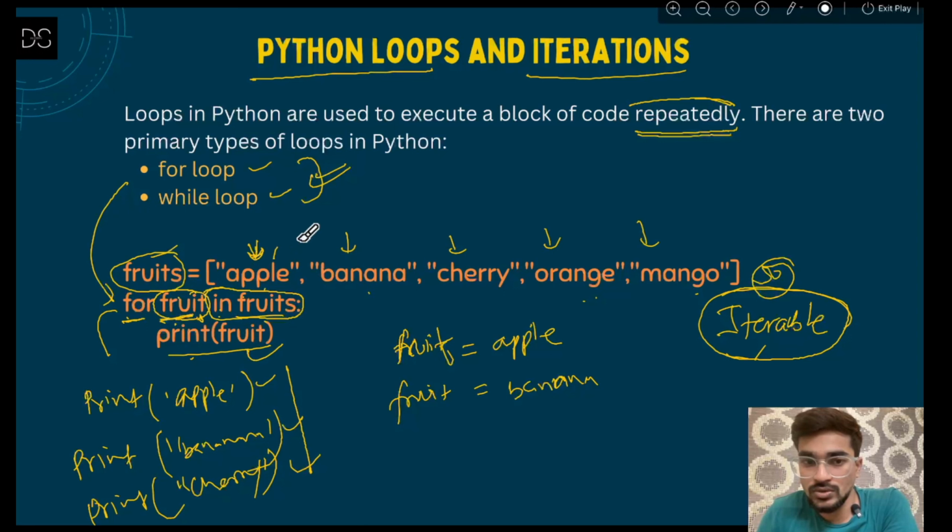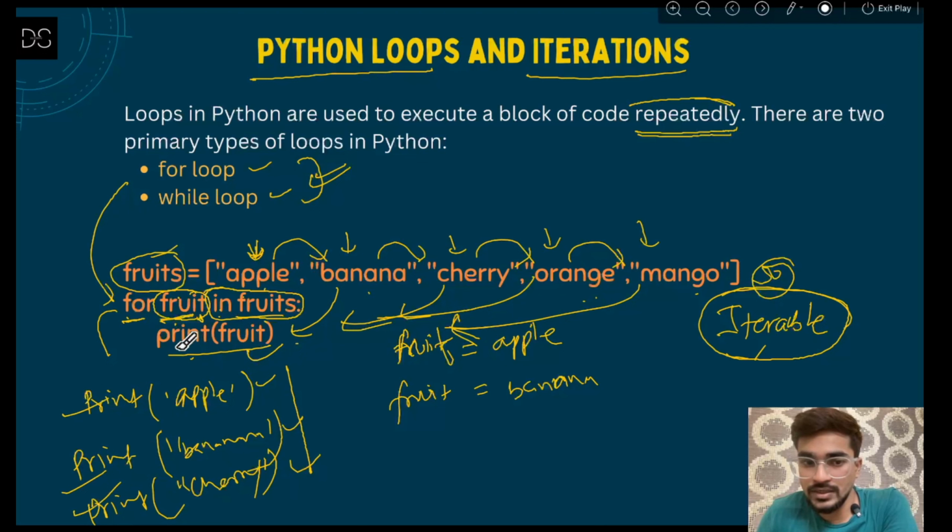Then it will go after apple, it will go for banana, it will again print that, then again cherry, then again print that, then again orange, then again print that, then again mango, and then again print that. So taking all of these elements one by one, you are printing it, but you are not explicitly doing print apple, print banana, print cherry. You are just writing only one print statement, and it is going to print all of these elements one by one.